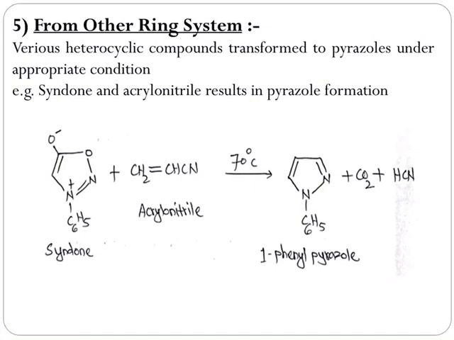Sydnones are the heterocyclic compounds named after the city Sydney of Australia. It contains 2 nitrogens, 1 oxygen and 1 carbonyl carbon at position 5 in the ring.